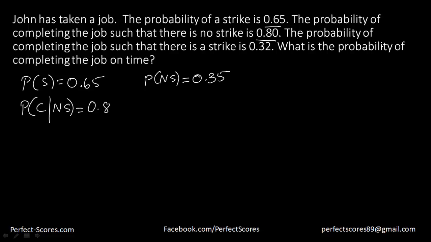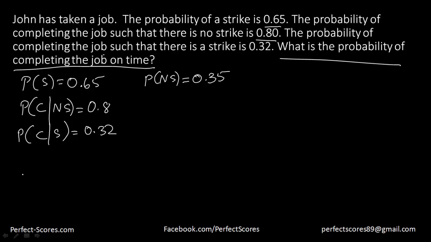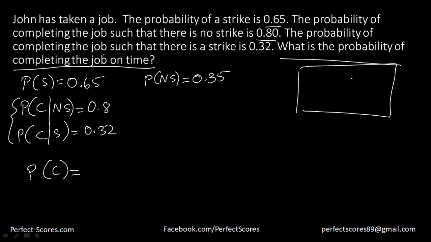The question further says that the probability of completing the job given that there is a strike is equal to 0.32. And the question is asking what is the probability of completing the job on time. So for the probability of completing the job on time, there are actually two aspects. If I say this is the whole universe and this is me completing the job, it is actually divided into two parts: if there is a strike, and if there is no strike.